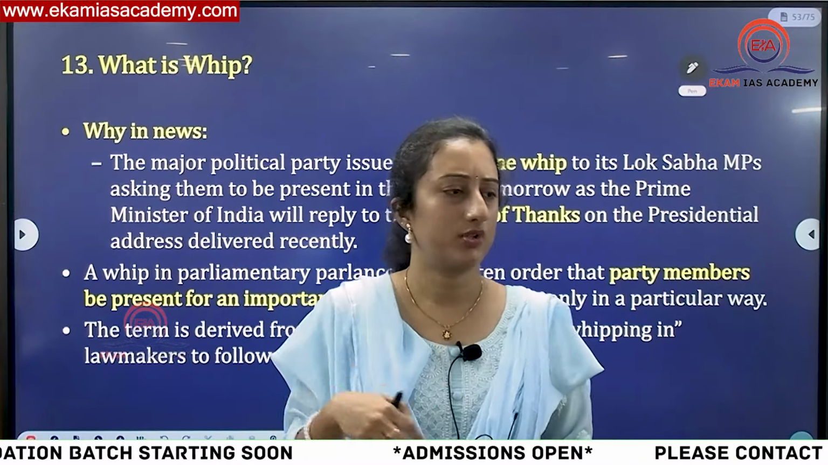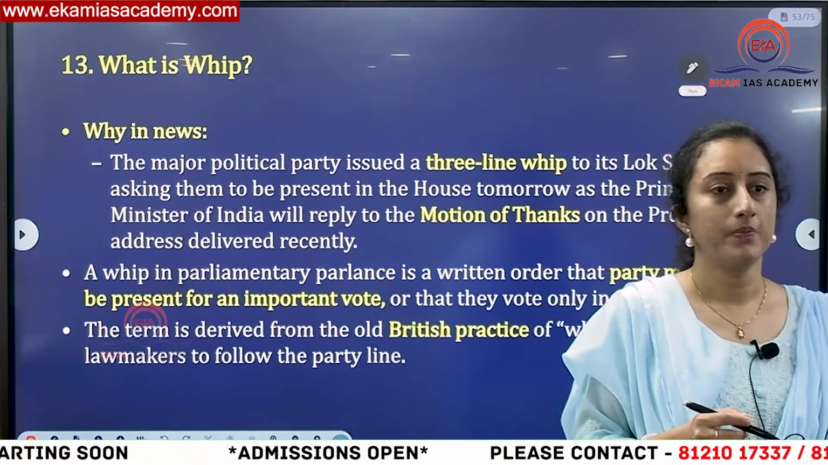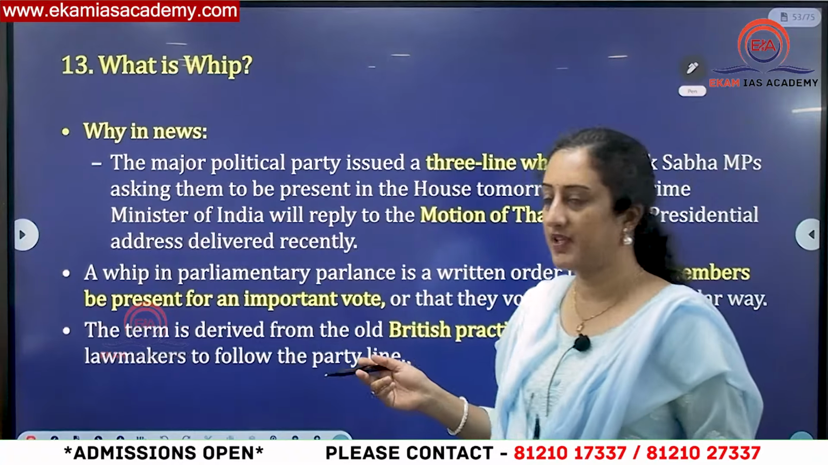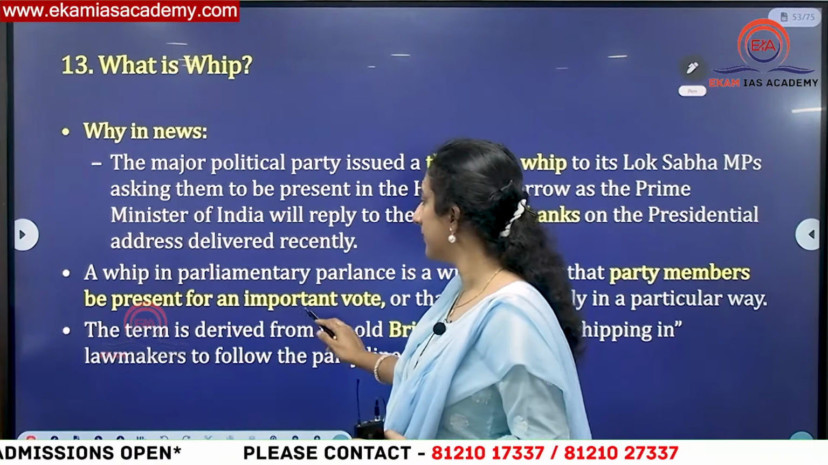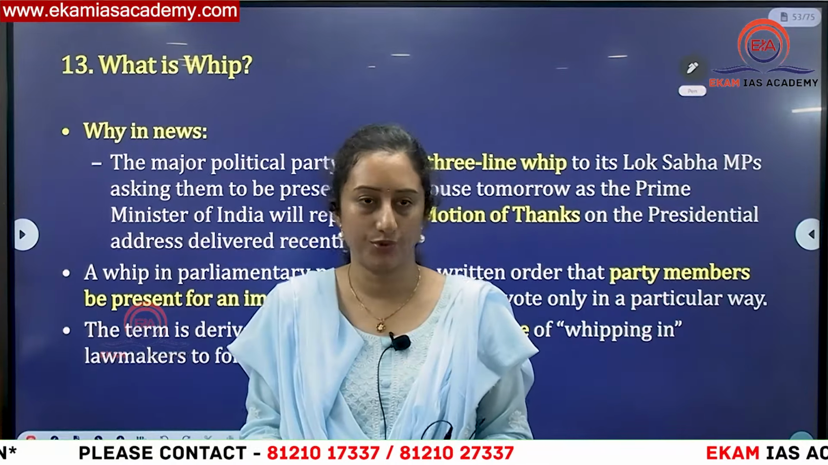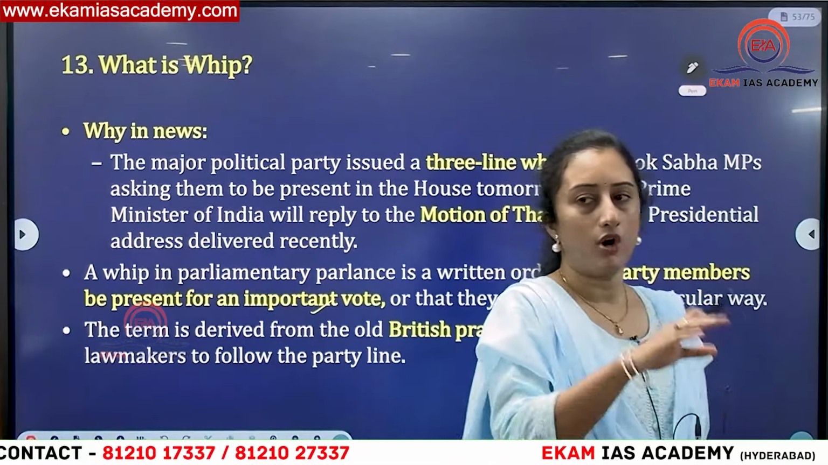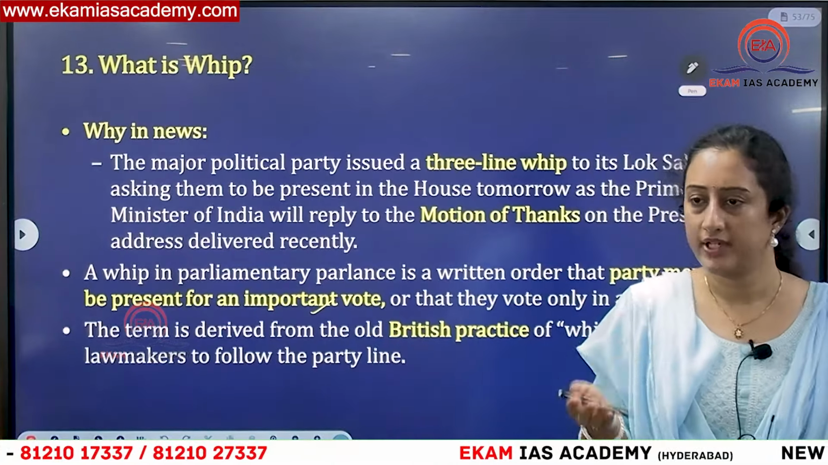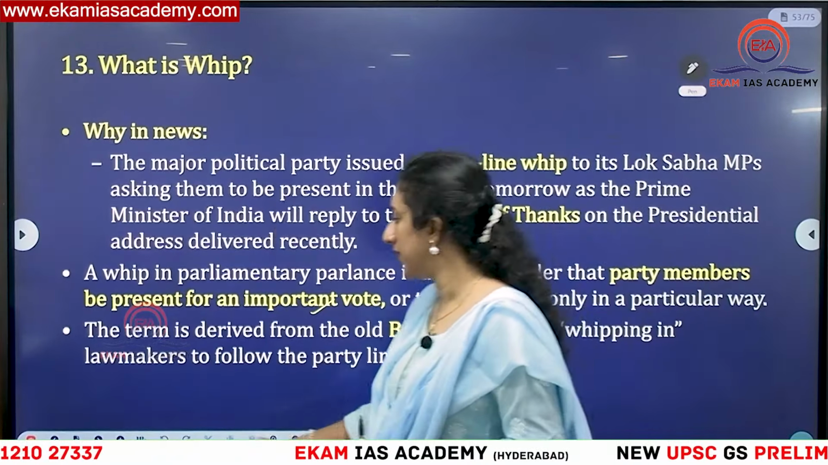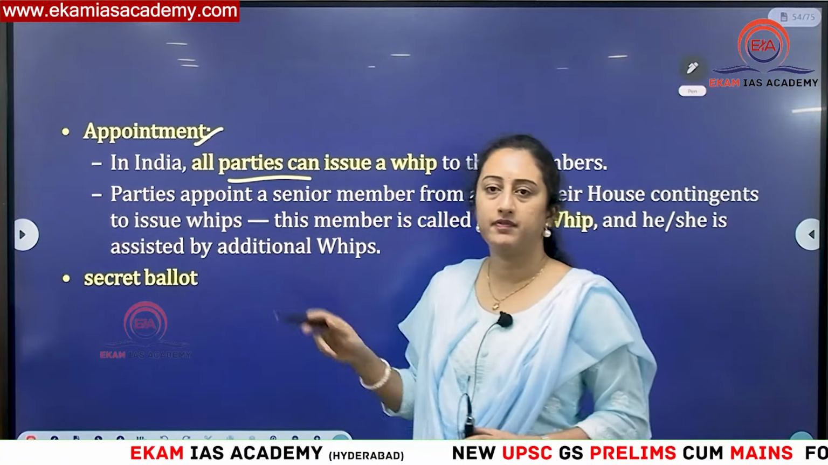Although they do not ask about the classification of whips, you should know the mandate in case a whip is breached. It is important for voting. A whip will be issued when the party has to vote or take a stance. At that point of time, the whip will be issued so that all members of the party abide by the party decision. This is a British practice, issued to all the members. Then, appointment: every party will have its own whips.